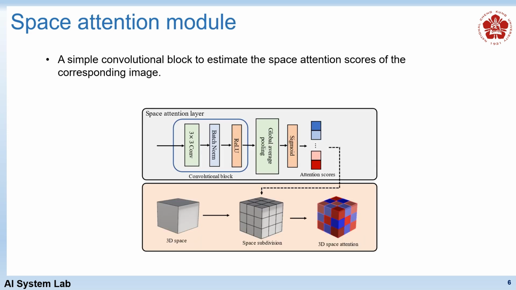Here is the detailed architecture of the space attention module. It is a straightforward and lightweight design, which uses a simple convolutional block followed by global average pooling, and the sigmoid activation function to estimate the space attention scores of the corresponding image.